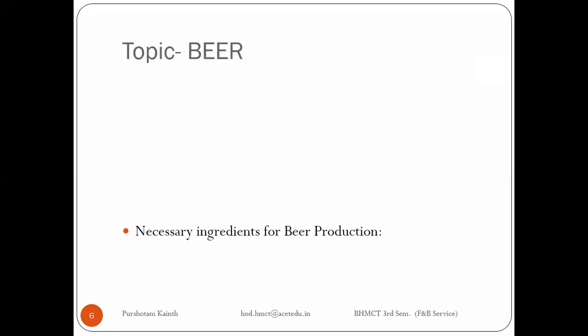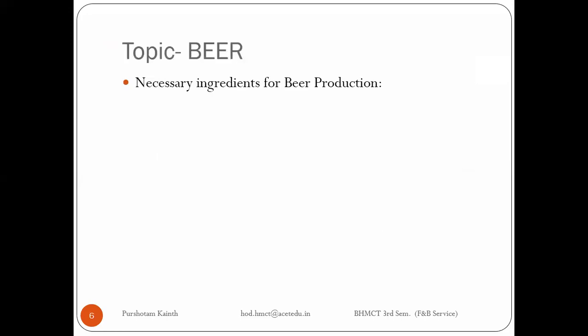Okay, so now there are some major and very important ingredients required for beer production. Can anyone tell me what is the major and basic ingredient required for beer production? We have discussed a lot. Sir, barley. Correct.